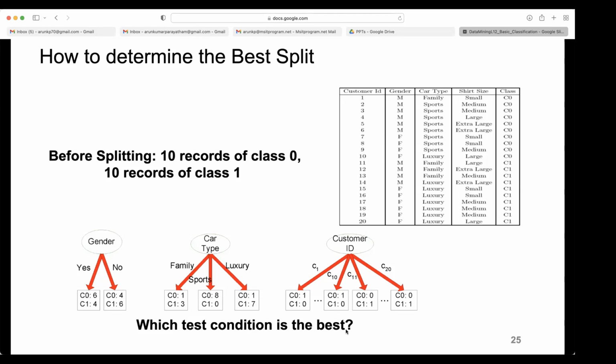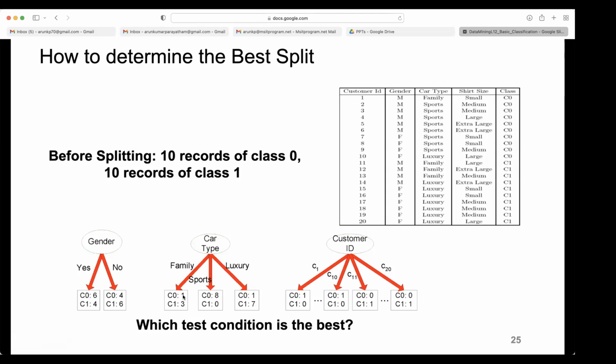So which test condition is the best? Whether gender is the best, or if we stop early and terminate with only one attribute condition, which is best? That is debatable, which we study. If you take car type, 8 are classified correctly. How many are classified wrongly? By default the family class will become C1 and luxury also will become C1. How many will go wrong? 2 will go wrong.